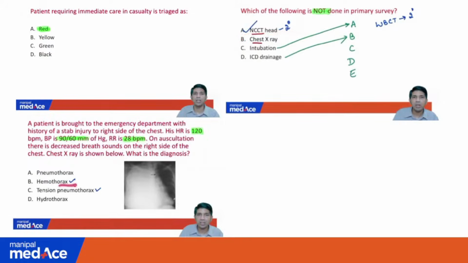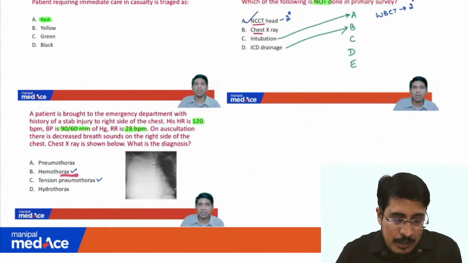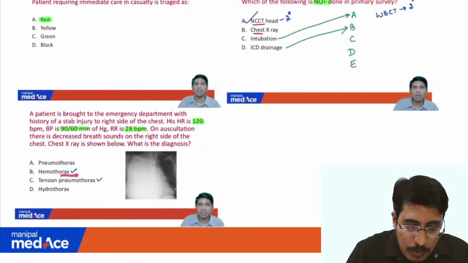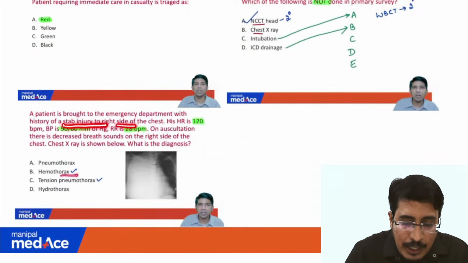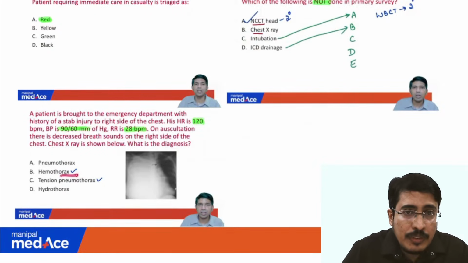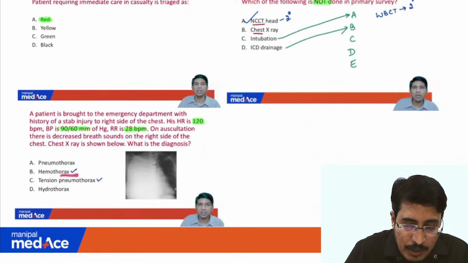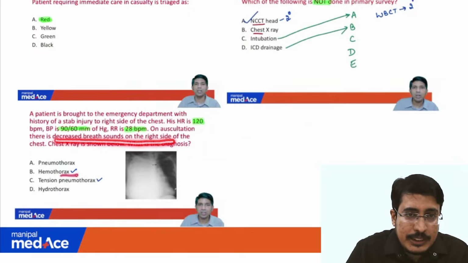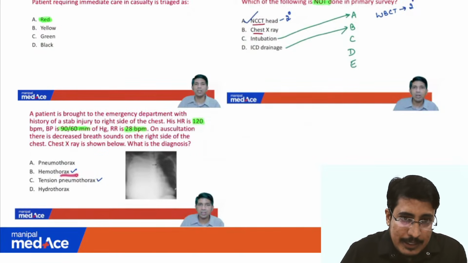So these 2 are from the ATLS manual itself. And the third question, that is, they had shown an x-ray of a patient who was brought to emergency with a stab injury to the right side of the chest, and he is in a stage of hemorrhagic or hypovolemic shock with tachycardia, hypotension and tachypnea, and there is decreased breath sounds on the right side of the chest, and the x-ray was like this.